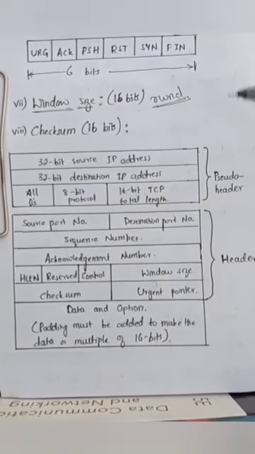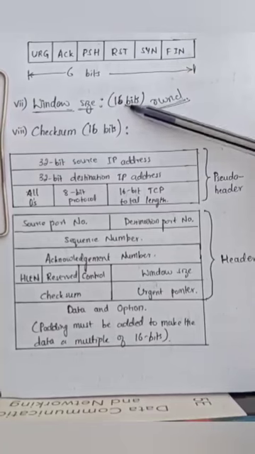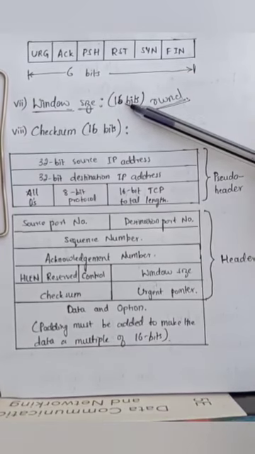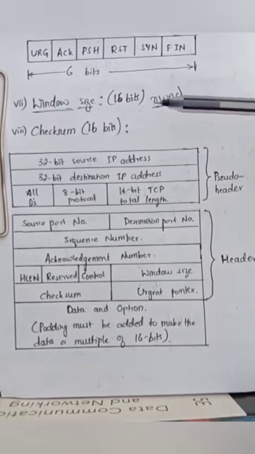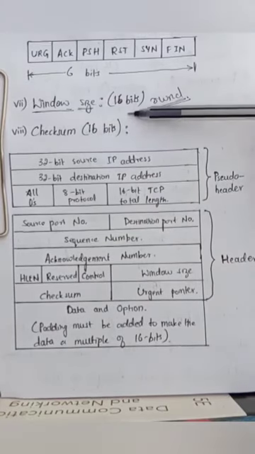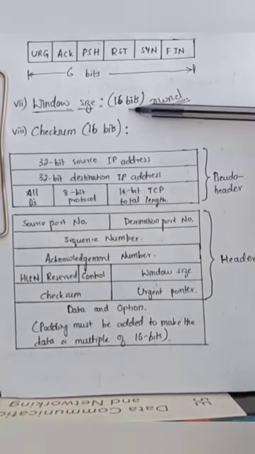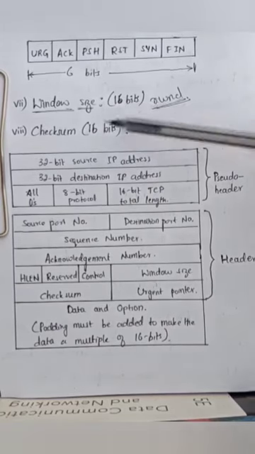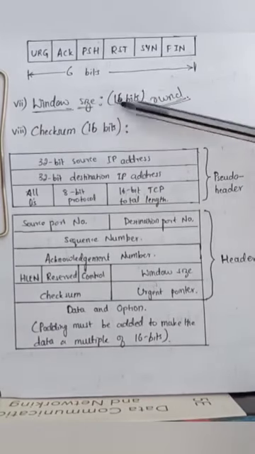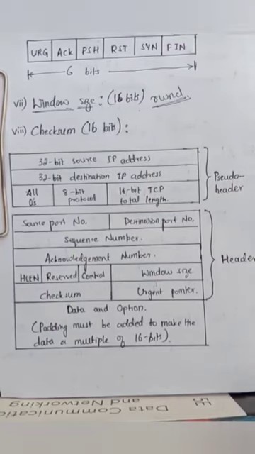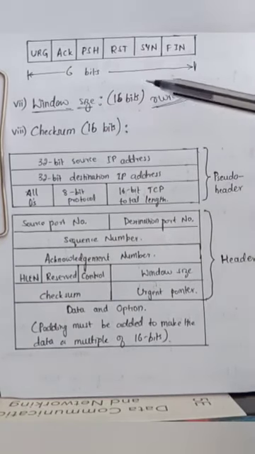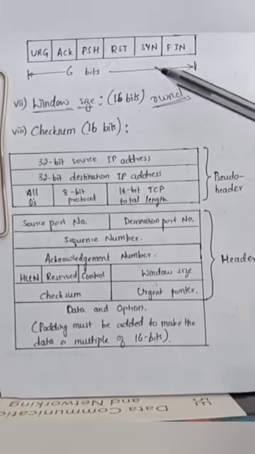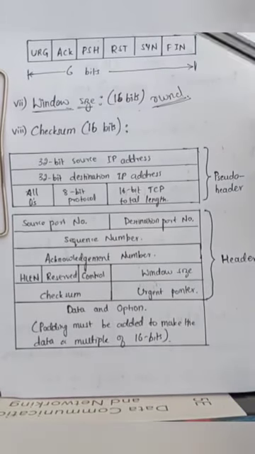Now moving on to window size. The window size is the maximum amount of data that a host or an application can receive. For example, if I say my window size is 5000, then it means that I can accept data of size less than or equal to 5000 bytes, not more than that.